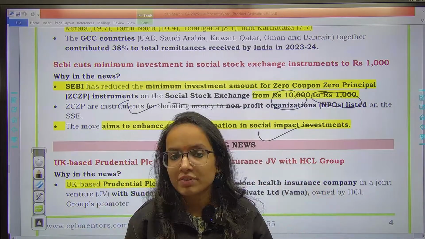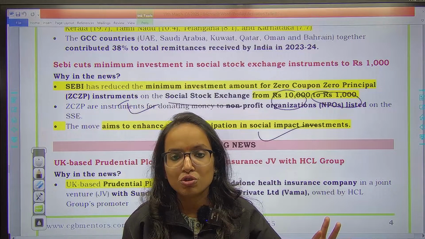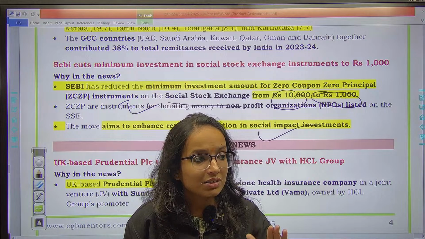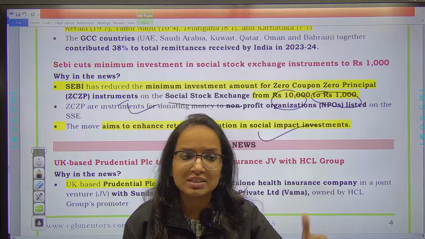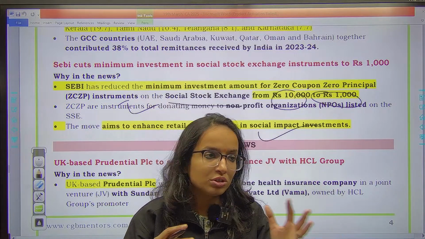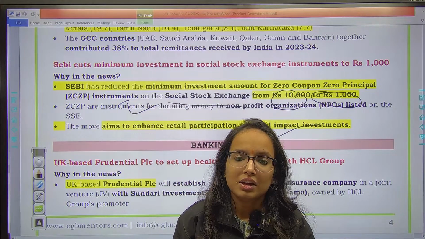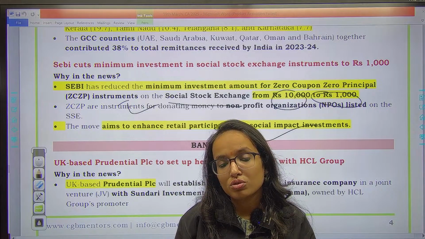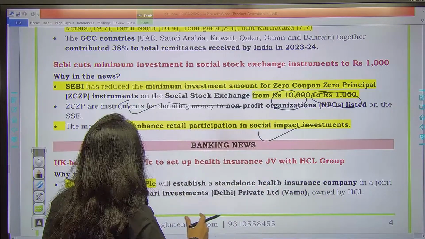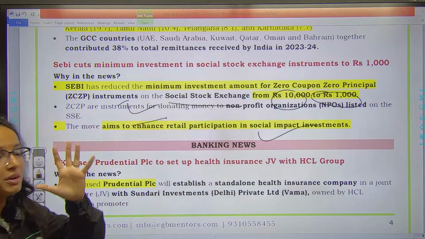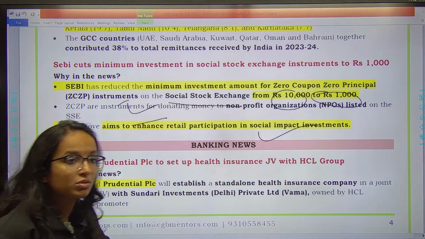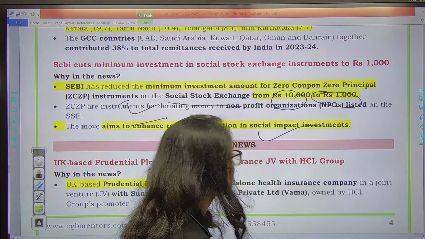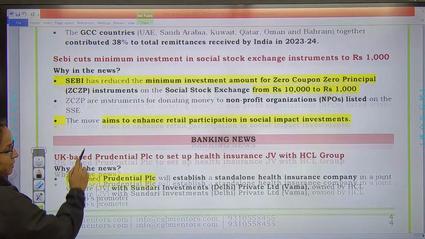So here there is no profit motive. Basically these instruments are used for donations. It is not a kind of loan which you raise via these instruments. This is a kind of donation given to social stock exchange entities like NGOs, not for profit entities. We discussed the social stock exchange in current affairs, right? On which not for profit entities can onboard, right? So for such entities on the social stock exchange, the minimum investment amount was earlier 10,000, but now it is 1,000. So it facilitates more such entities to onboard the exchange. This is significant. 10,000 to 1,000. More participation will be there.